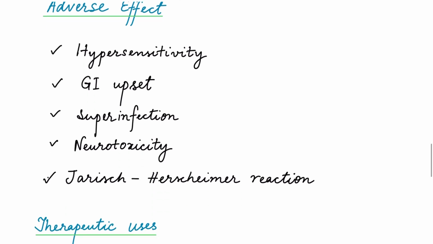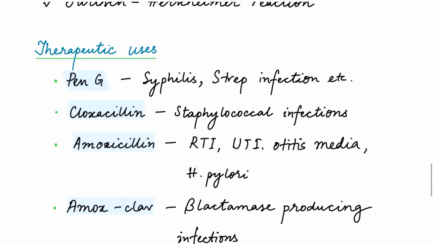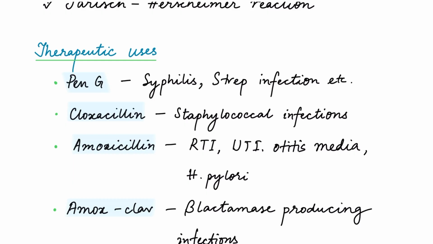Now, what are the therapeutic uses? So penicillin G is the drug of choice for syphilis, streptococcal infections, and meningococcal infections. Cloxacillin and dicloxacillin are preferred for staphylococcal infections resistant to natural penicillins. Amoxicillin is widely used for respiratory tract infections, otitis media, urinary tract infections, and in Helicobacter pylori eradication therapy.